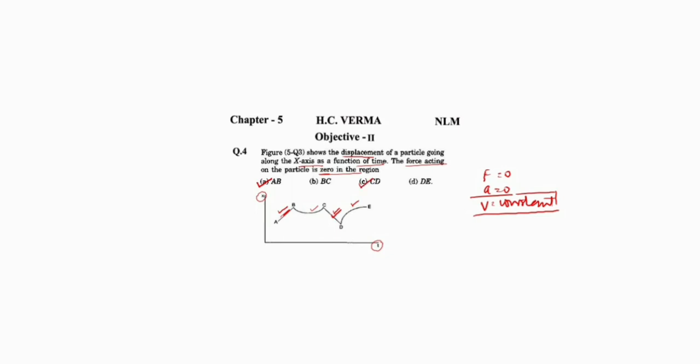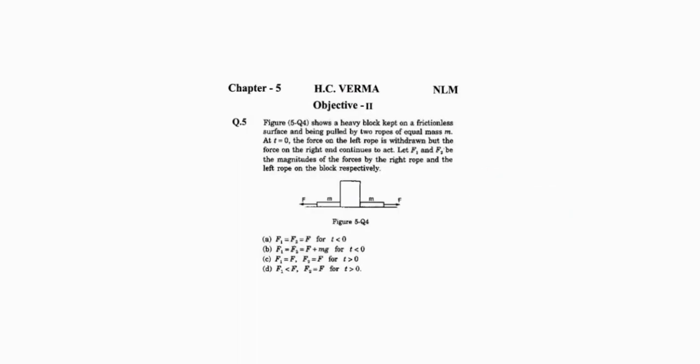Okay. Let's move on to the next question, that is question number 5. The figure shows a heavy block kept on a frictionless surface and being pulled by two ropes of equal mass m. At t equals 0, the force on the left rope is withdrawn, but the force on the right end continues to act. Let F1 and F2 be the magnitudes of the forces by the right rope and the left rope on the block respectively. Four options are given.